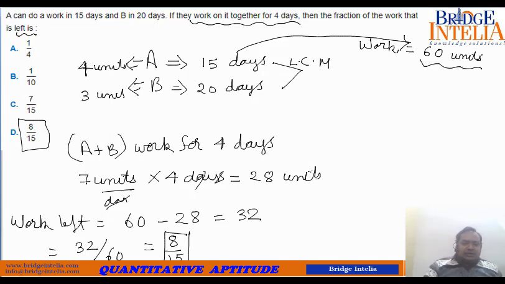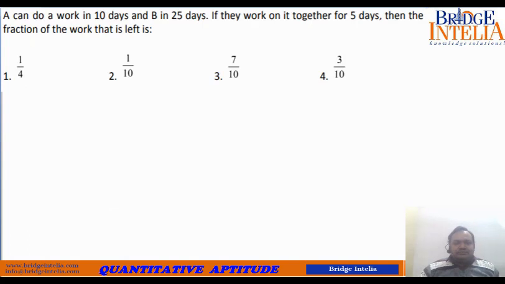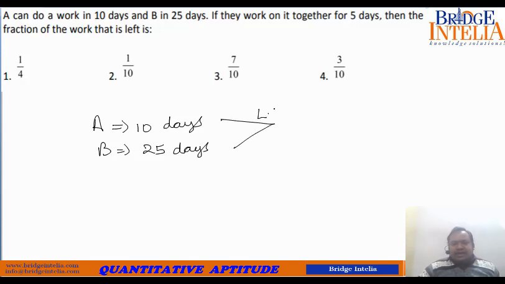Now let's move to the next example. A can do a work in 10 days, so A 10 days, B 25 days. What is work we don't know. So we immediately take LCM. LCM of 10 and 25 is 50. So we assume the work to be 50 units. Work 50 units.